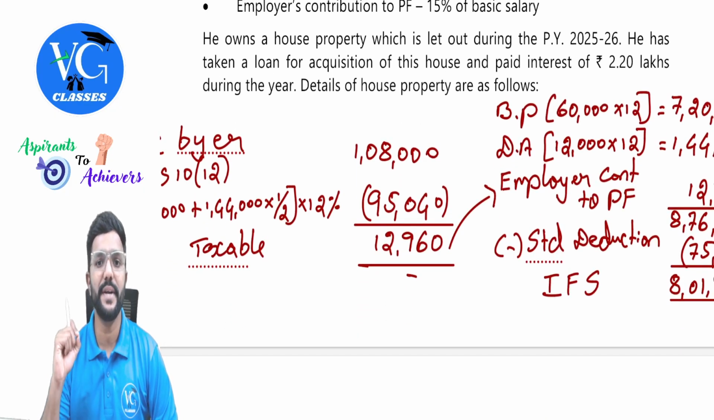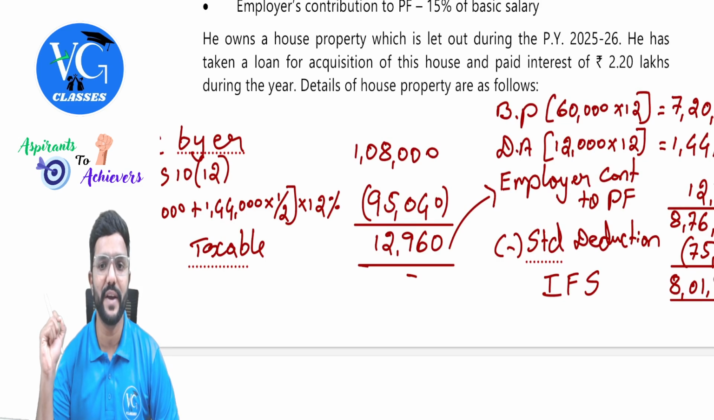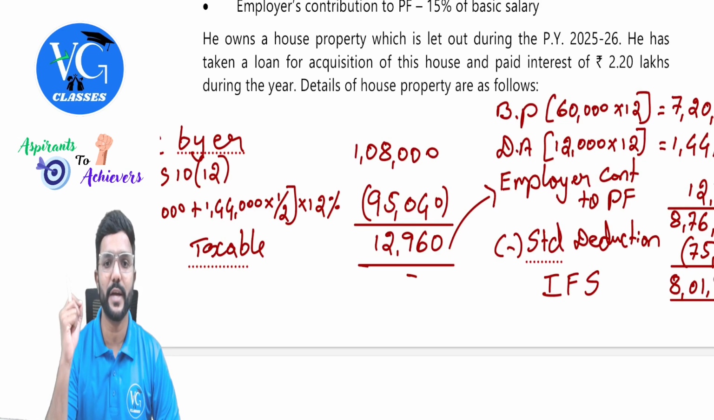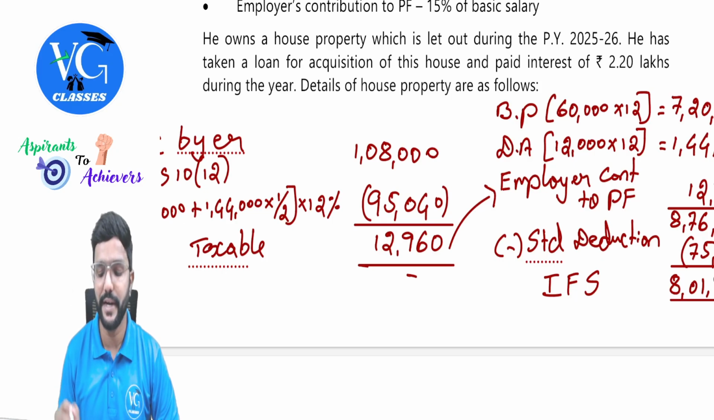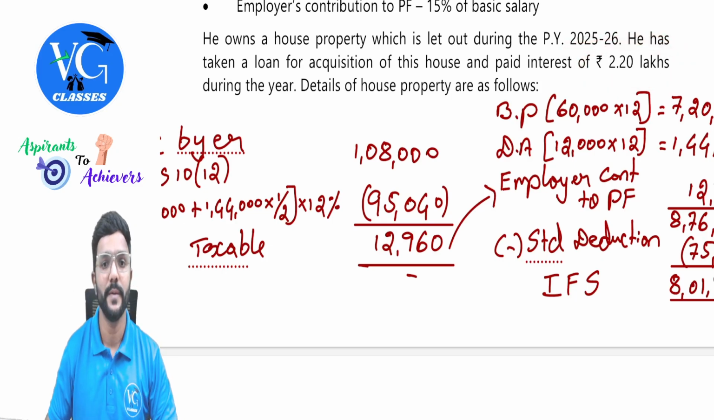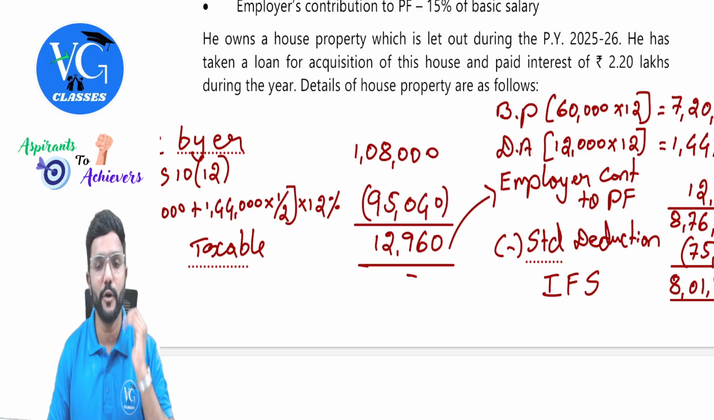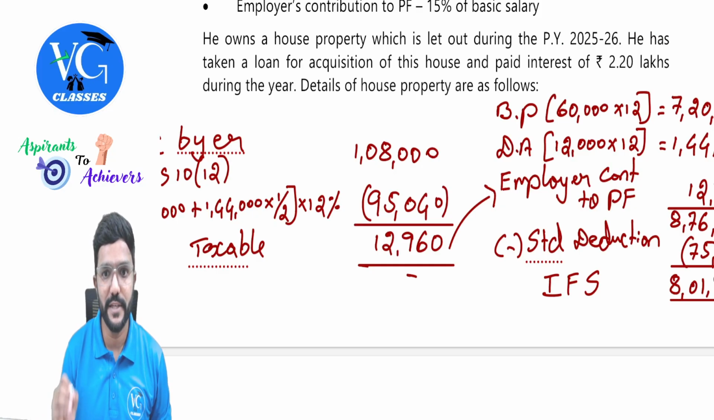He owns a house property which is let out during the previous year 25-26. He has taken a loan for acquisition of this house and paid interest of 2,20,000 during the year. Details of the house property are as follows. Guys, please be careful. Loan is taken for acquisition.